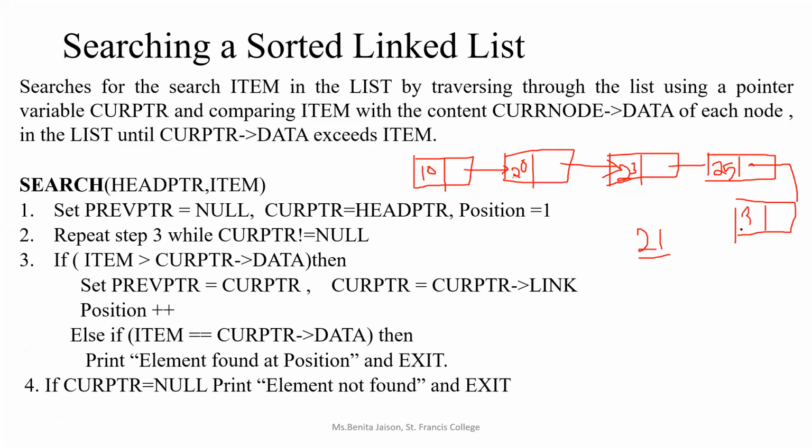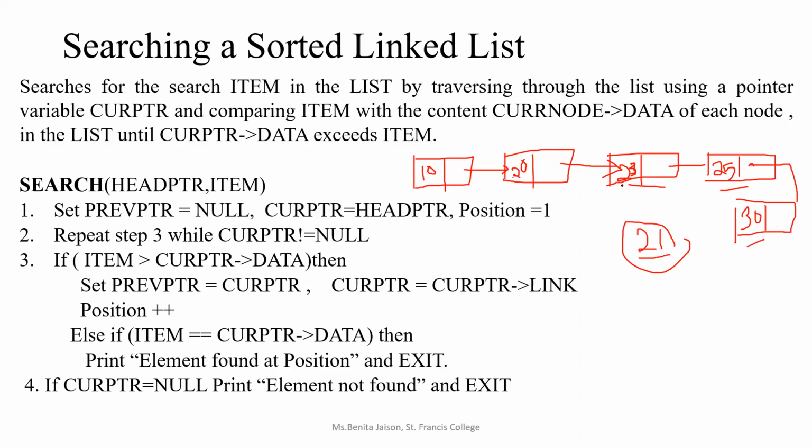Should I continue searching? No, because we know that 21 is greater than 20, so I thought it may be in the next node. Again, when I compared, I saw that 21 is not greater than 23. So there is no possibility of finding 21 in the linked list, as hereafter we have greater numbers since it is a sorted linked list. After 23, it is 25, then 30.